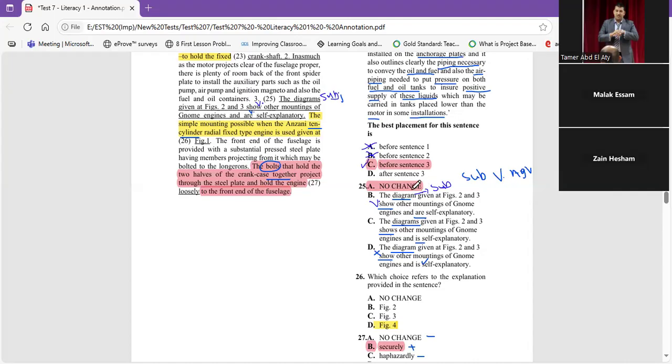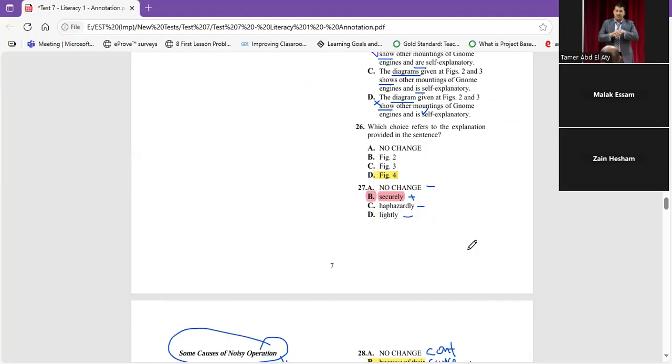Let's look at B. The diagram show. How? Diagram is a singular subject, it takes shows. It must be shows. R is also wrong. It must be is. Here diagrams is plural, and shows is singular and is singular, so it is wrong. Here diagram is singular and show is plural, wrong. Is is right. So the right answer is A. Clear? Clear, Zain? Yes, Mr. Clear.